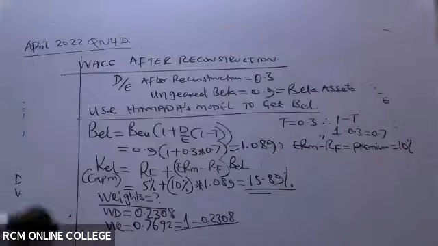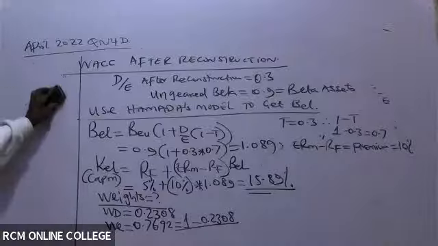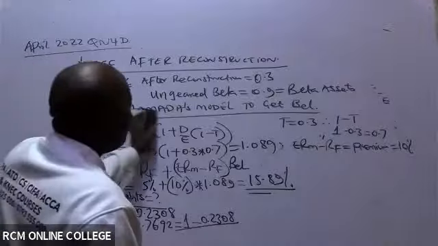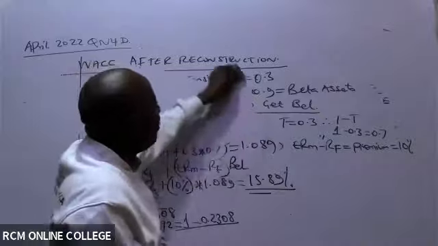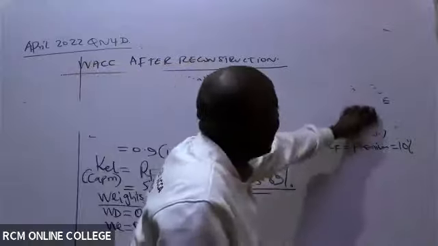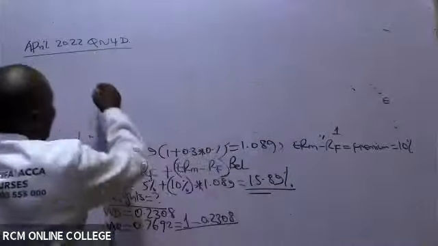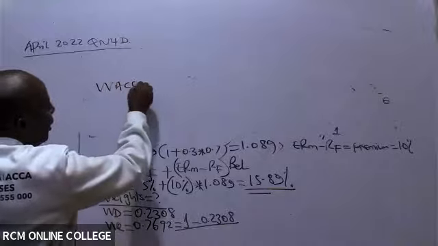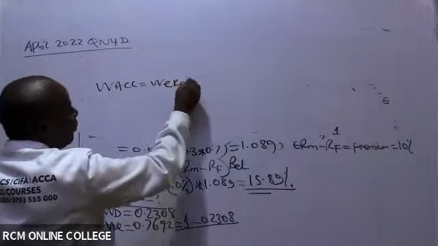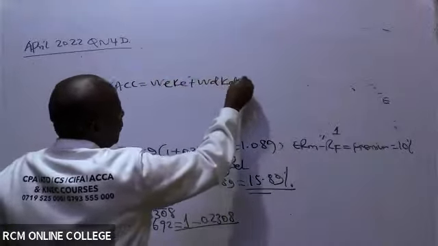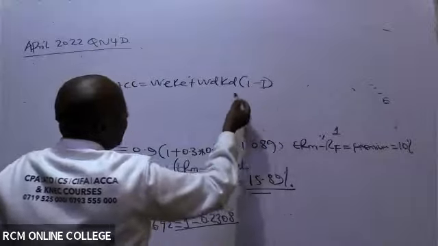Great. Now from there, ladies and gentlemen, I will be able to come and give my examiner the WACC. We know the formula: to get the WACC, we take the weight of equity times cost of equity, plus weight of debt times cost of debt times (1 minus tax).